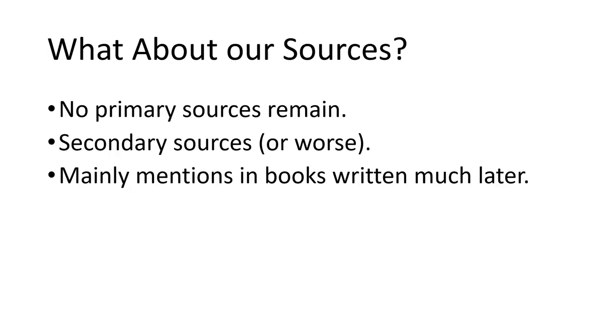Well, no primary sources remain, though we have found the remains of a book by Archimedes, whom we will talk about in the third period. Secondary sources are worse, mainly mentions in books written much later. That becomes a problem when you don't have direct sources.